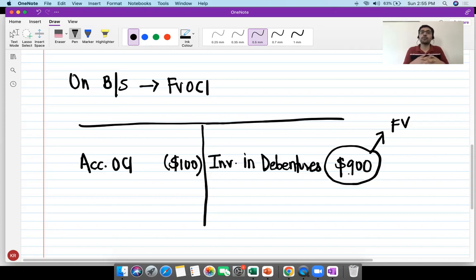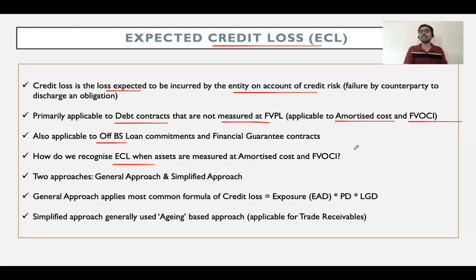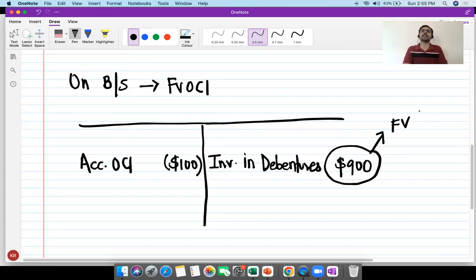Why am I actually now being forced to recognize provision for ECL over and above that, when the balance sheet value of $900 already takes into account the credit loss that I am going to incur? Then why should I again recognize provision for ECL over and above it? When I discussed the scope, I said it is also applicable to FVOCI instruments, but now I'm actually contradicting myself and telling you that the balance sheet value is already after taking credit loss into account. So why should I recognize ECL again?